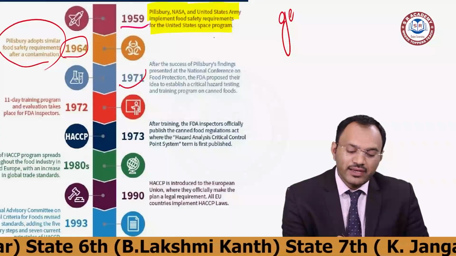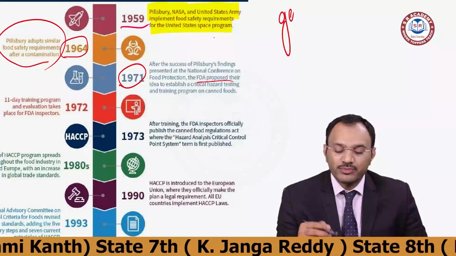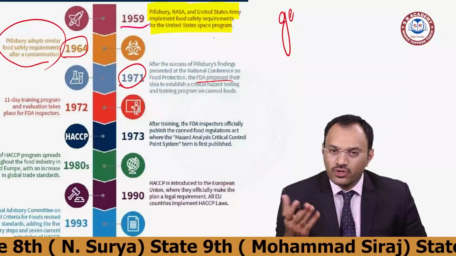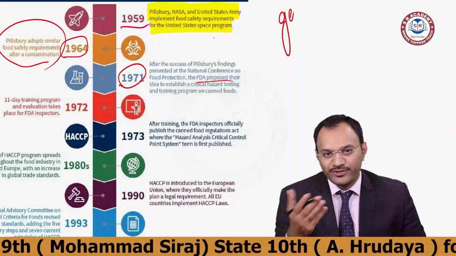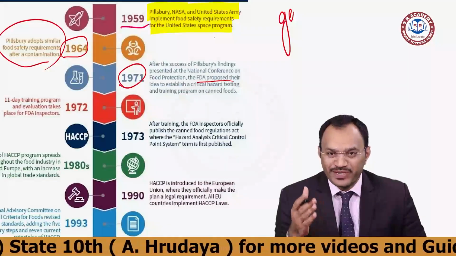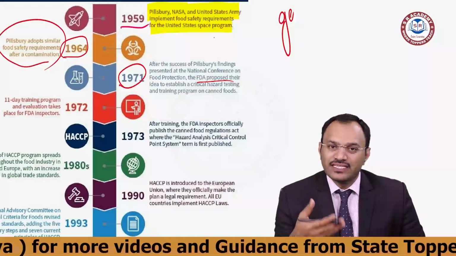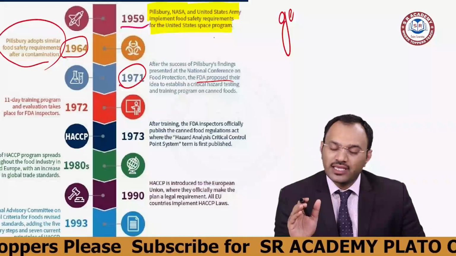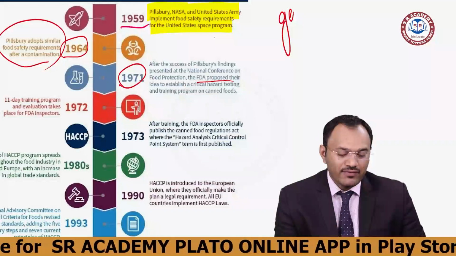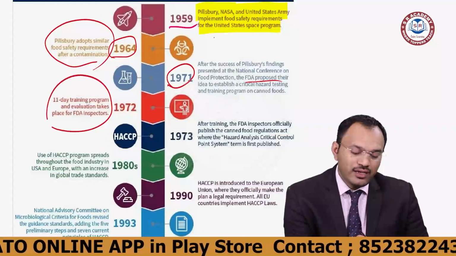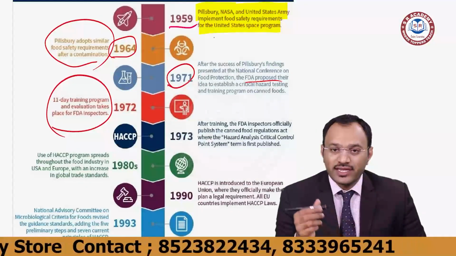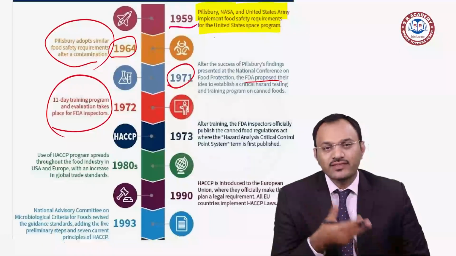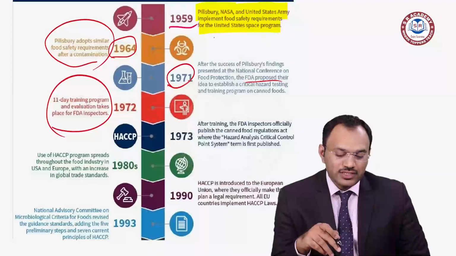In 1971, the FDA proposed this program concept to enable a lot of manufacturers. Since one company was doing well, other people also wanted to start implementing the same. So in 1971 the FDA announced that this is an open concept and anyone can start implementing it. Then in 1972 they designed a specific program for all food inspectors in the FDA. Like ISO, where we go for 5 days of training, they went for 11 days of training. Then the concept arrived.